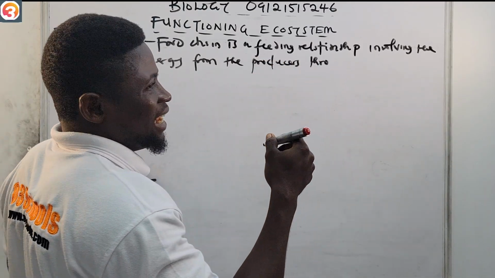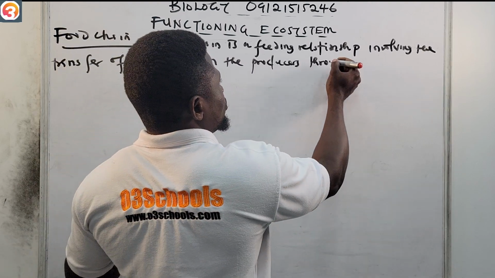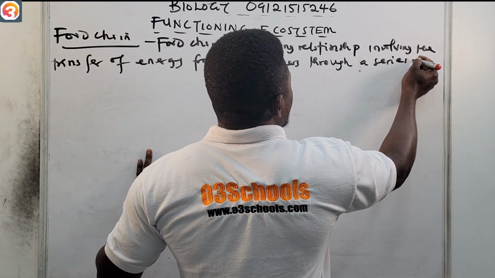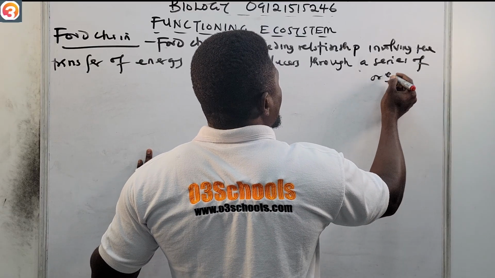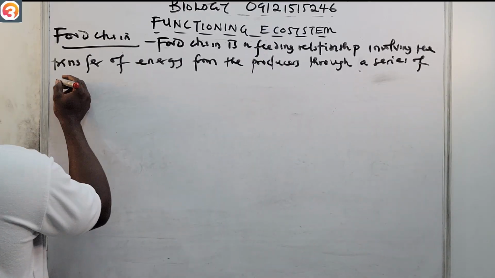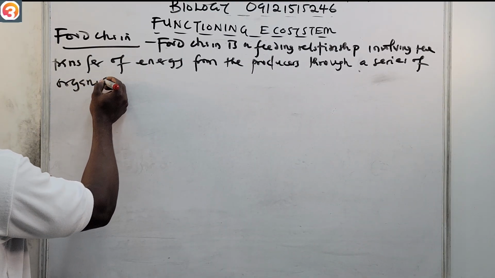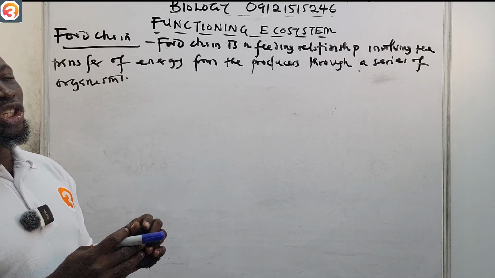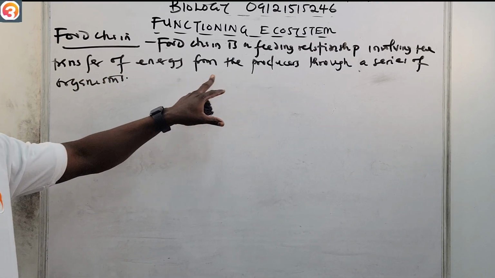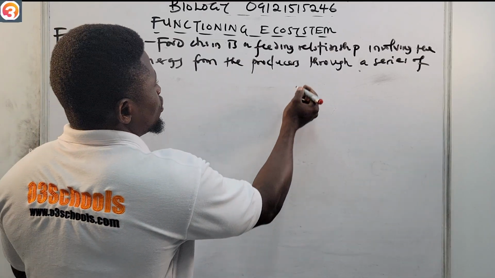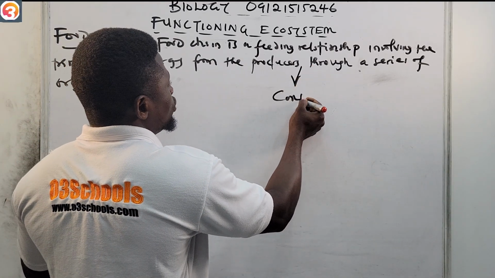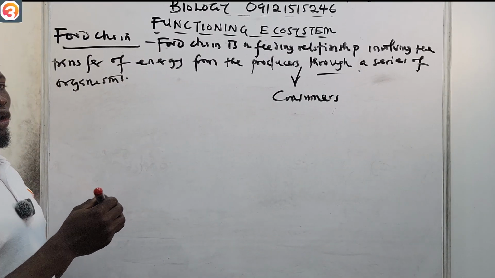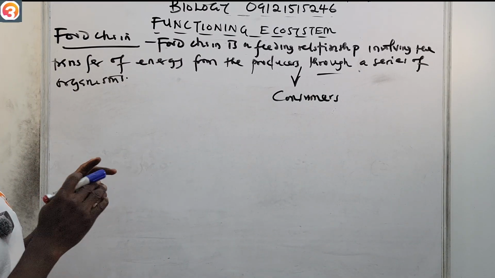Food chain is a feeding relationship involving the transfer of energy from the producers to the consumers, through a series of organisms. That is food chain.